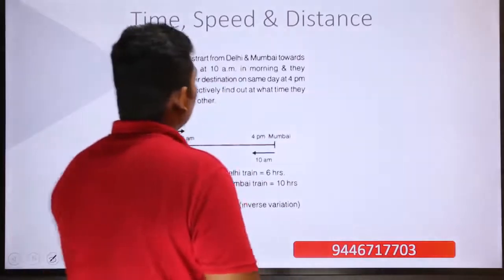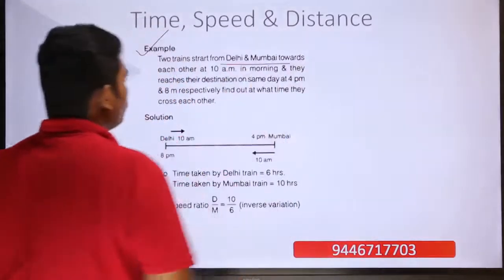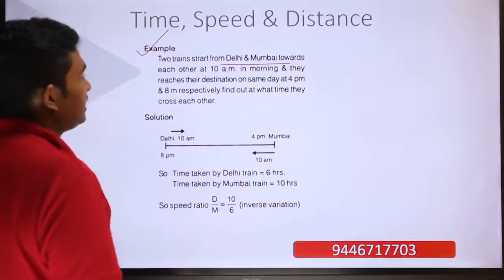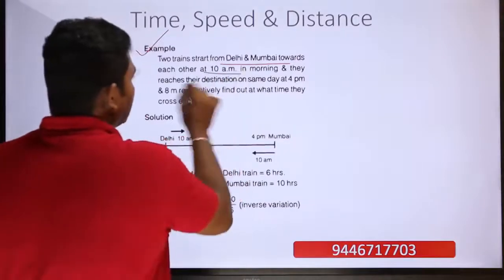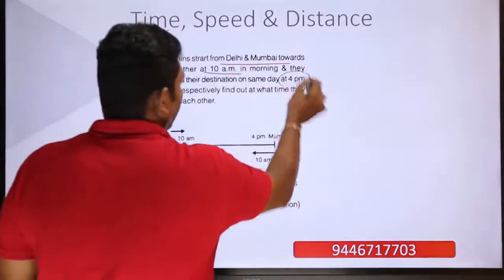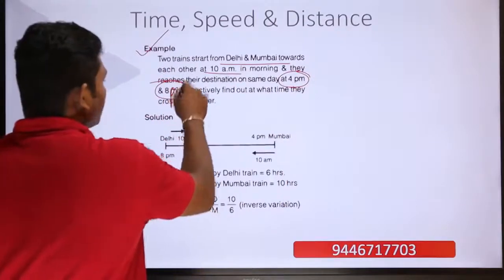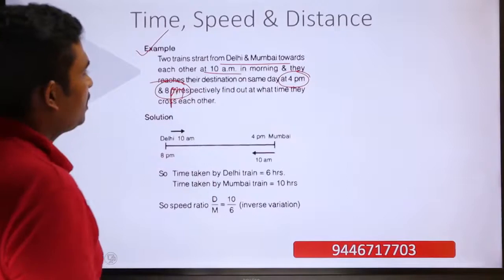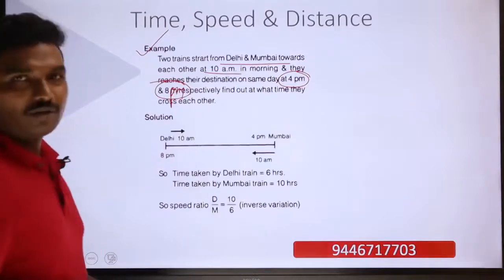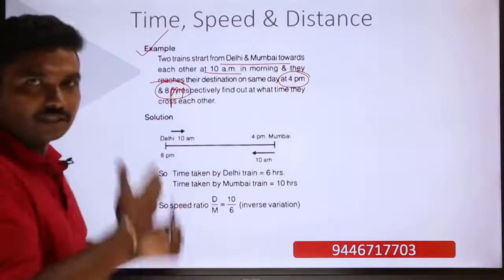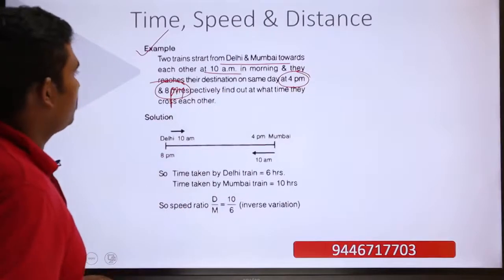Two trains start from Delhi and Mumbai towards each other at 10 a.m. in the morning, and they reach their destination on the same day at 4 p.m. and 8 p.m. respectively. Find out at what time they cross each other. So their crossing time is to be found out.